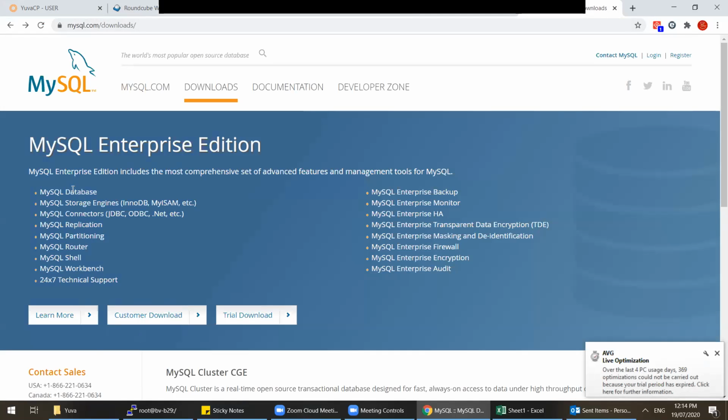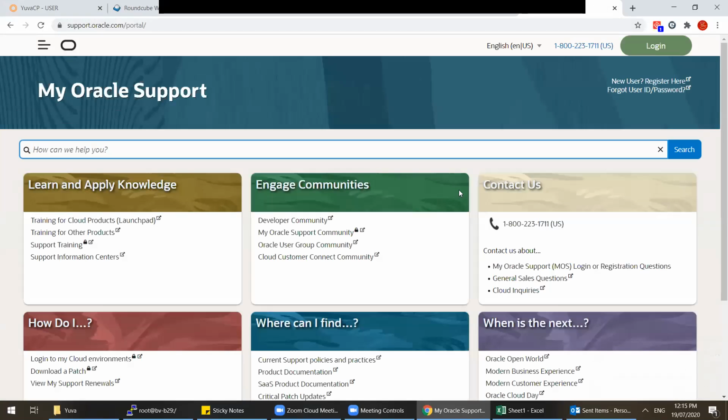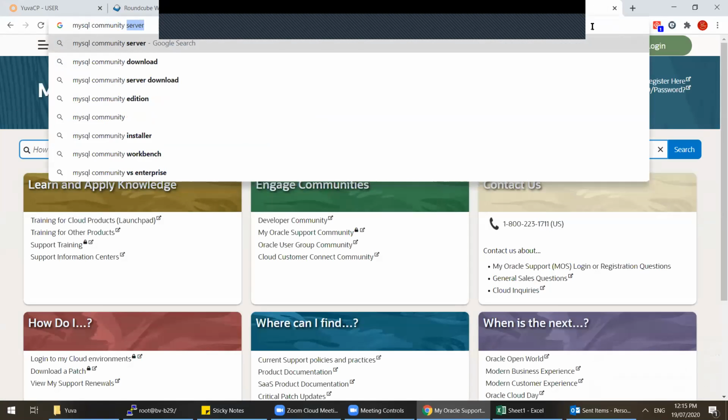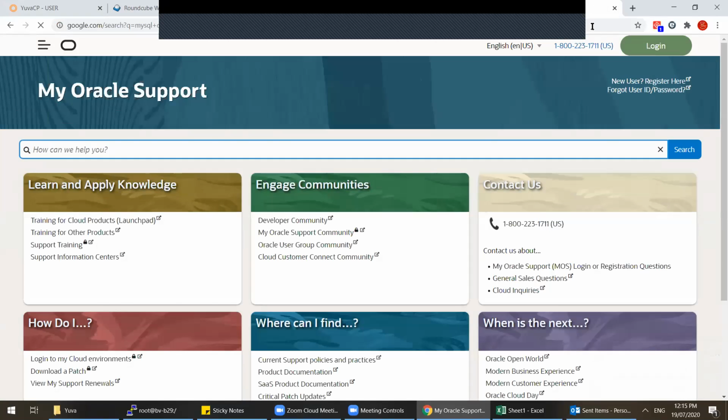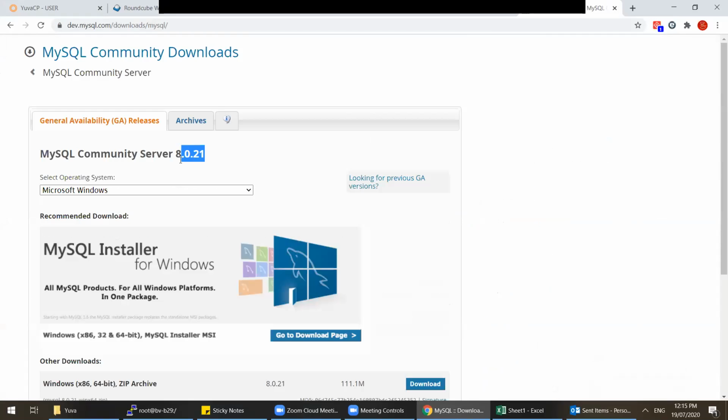It's asking for login. You can go for the community download. 5.7, sir, 5.7. 8 is also there.